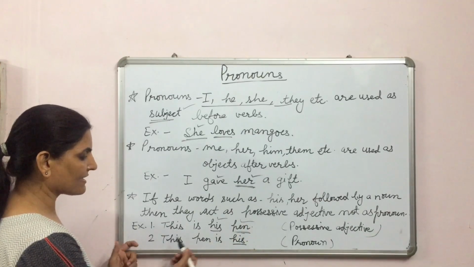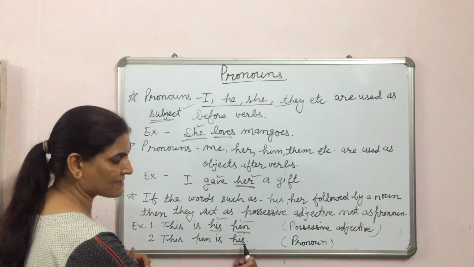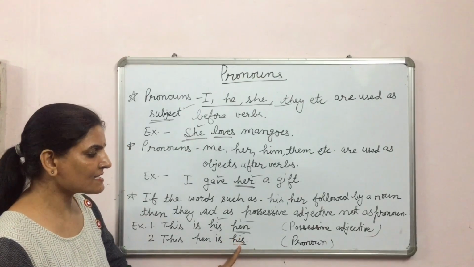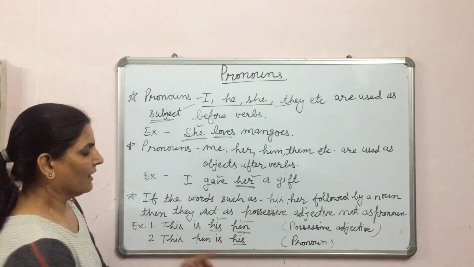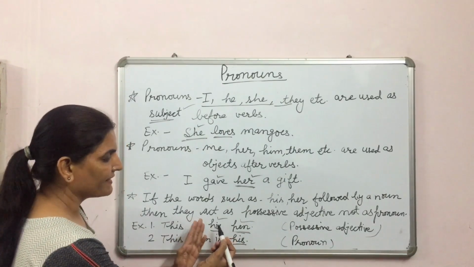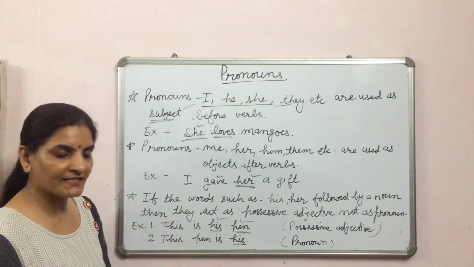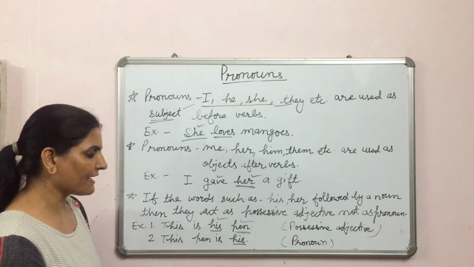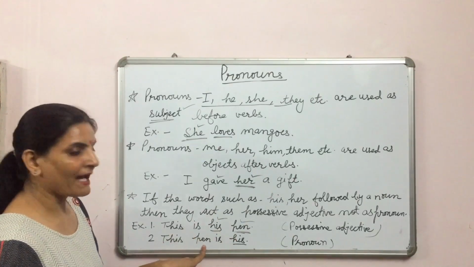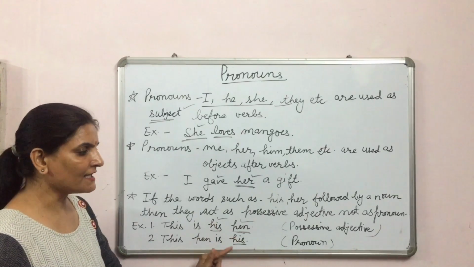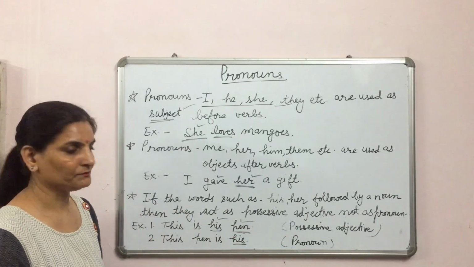In the second sentence, this pen is his. Here, his is used as a pronoun. In the first sentence, his is followed by a noun, so it is a possessive adjective. And in the second sentence, pen, the noun, is before his, so it is a pronoun.